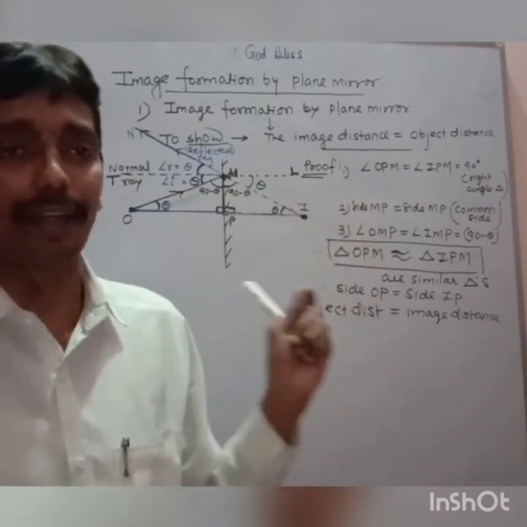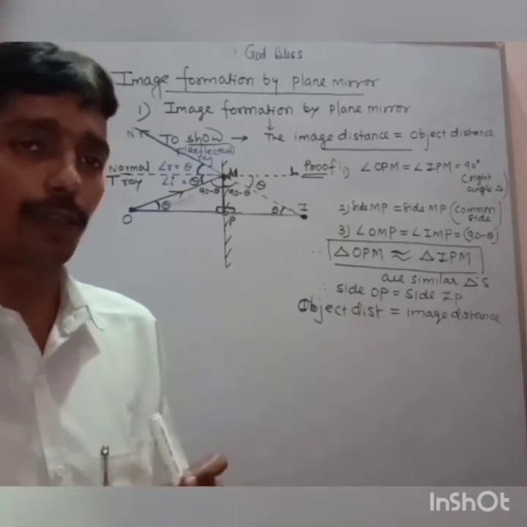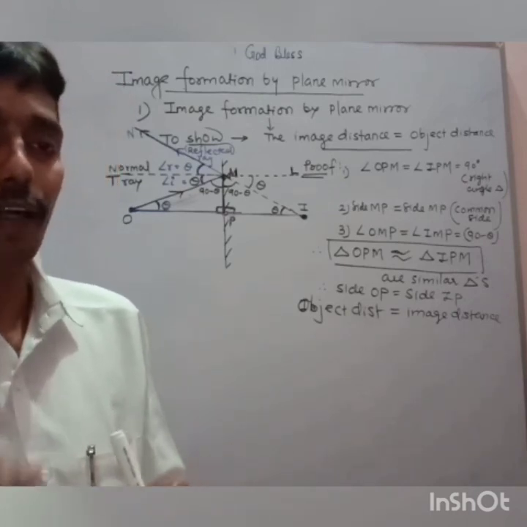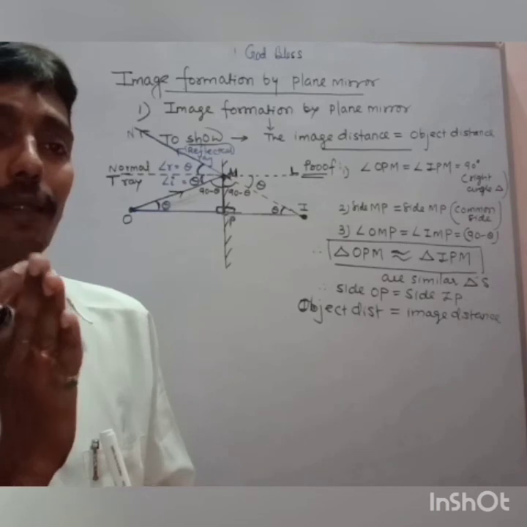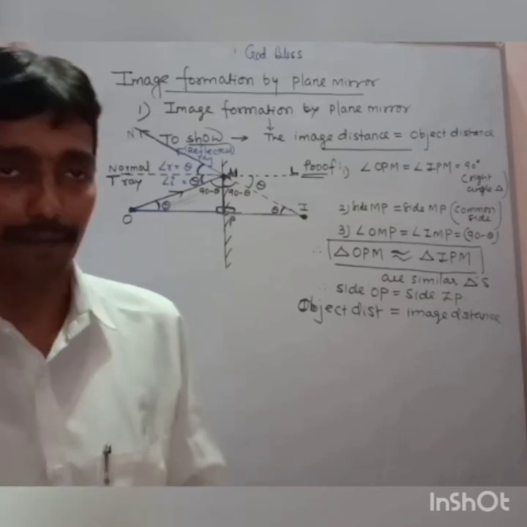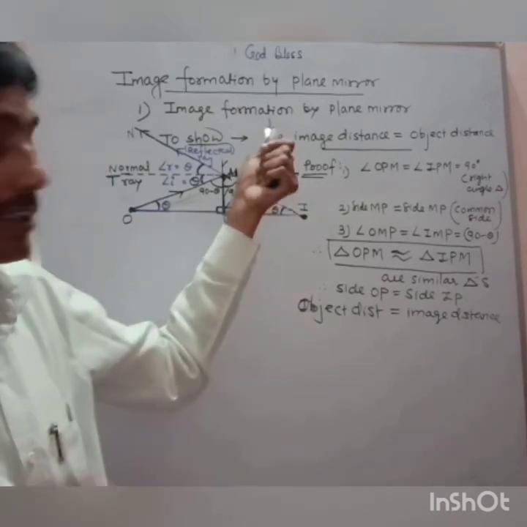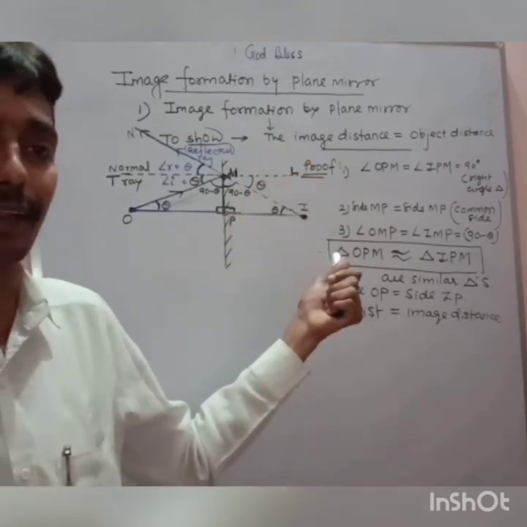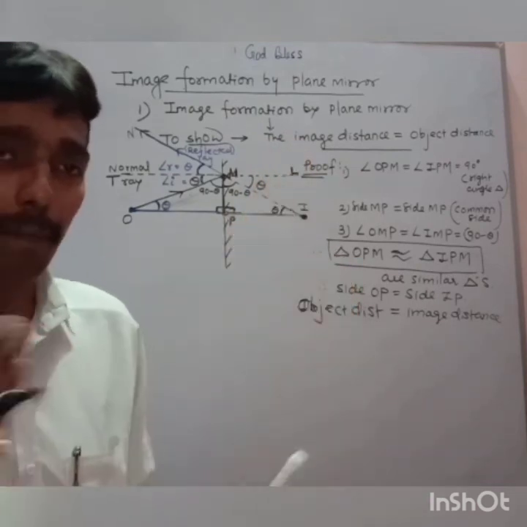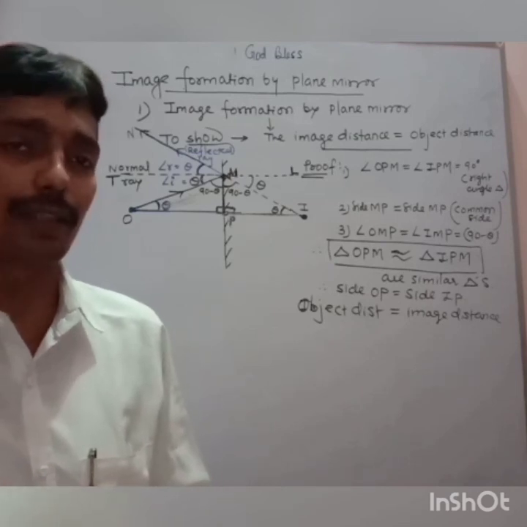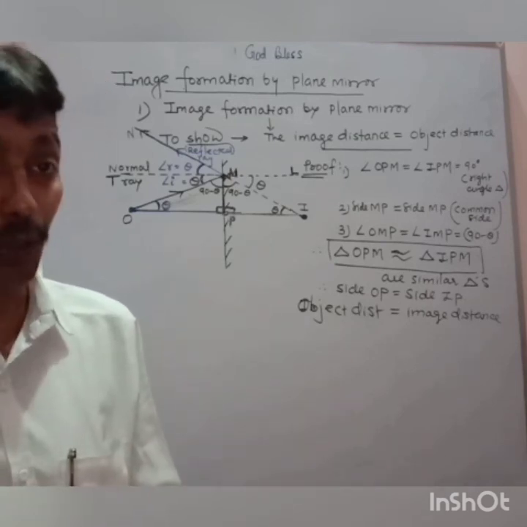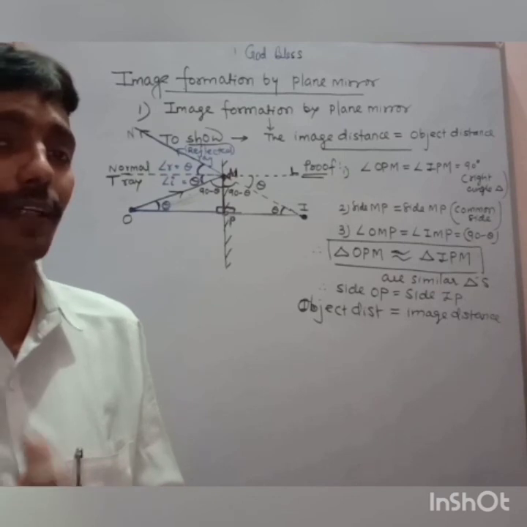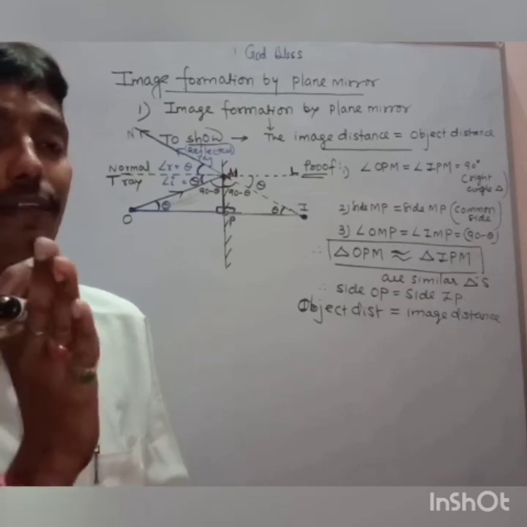So please write it down, so that in the next talk I will go for the formation of the image by tilting the plane mirror. I have shown, this is one part where I have shown the image distance is equal to object distance geometrically. In another part, to do more numericals on these topics, we should know how the image will form when we tilt the mirror.